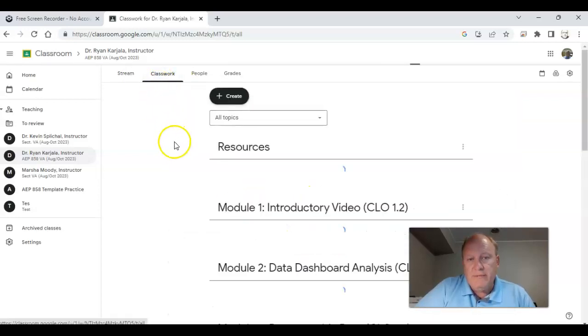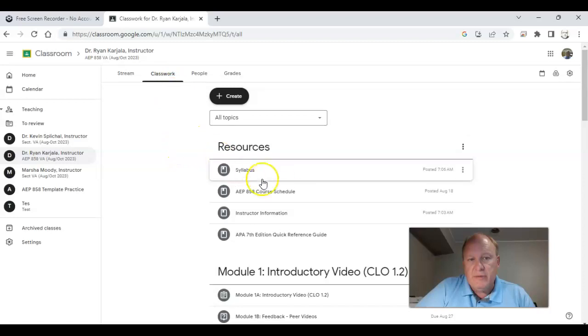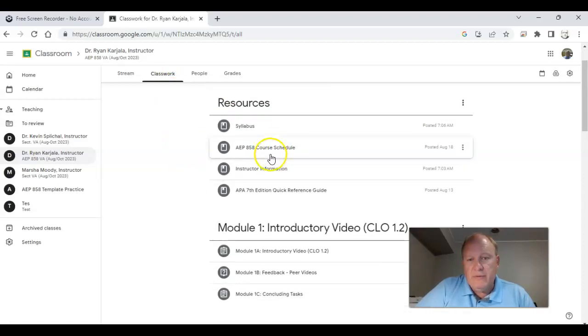Here's your classwork. What you'll do is click on classwork, and you can go through here, and here are some resources. Here's your syllabus. Here's your course schedule. Here's your instructor information. And here's some APA information that you probably should take a look at. To review these resources, you just click on them.